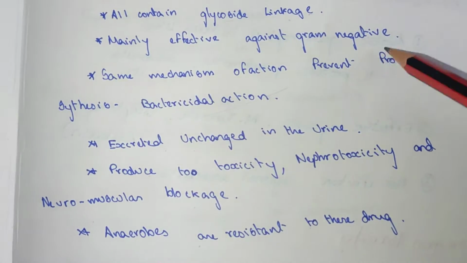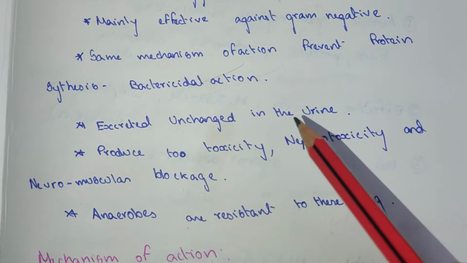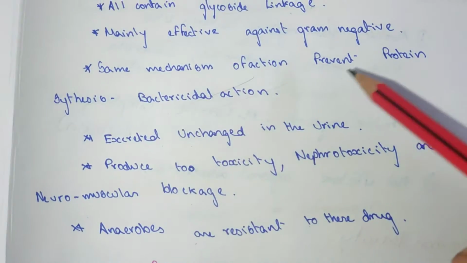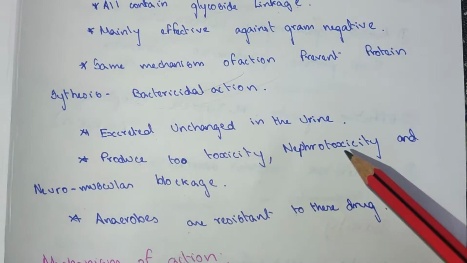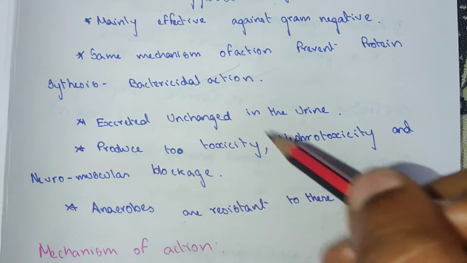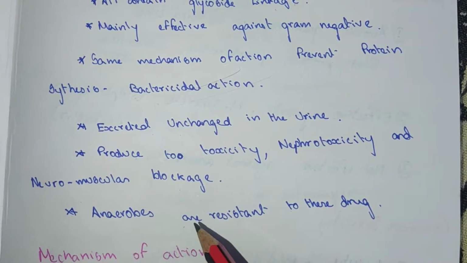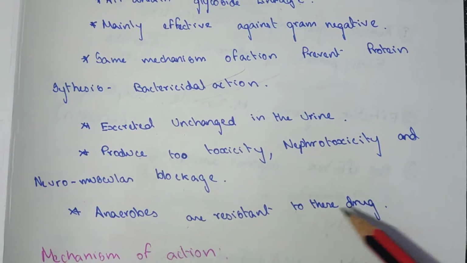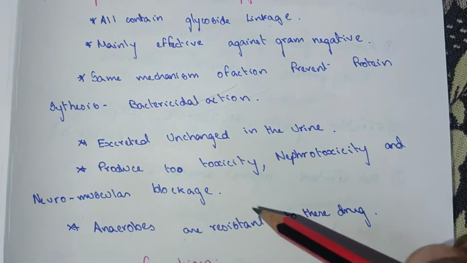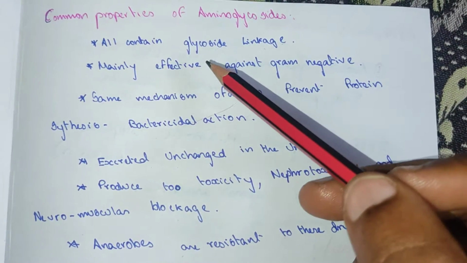They are excreted unchanged in the urine. They produce toxicity: nephrotoxicity and neuromuscular blockage. Anaerobes are resistant to these drugs.